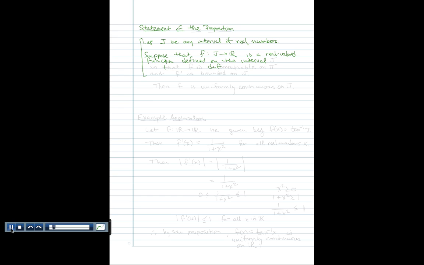But we want a few extra conditions on this function, namely that f is differentiable on J, so that f has a derivative.